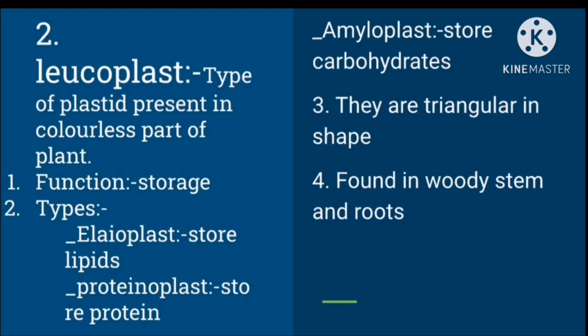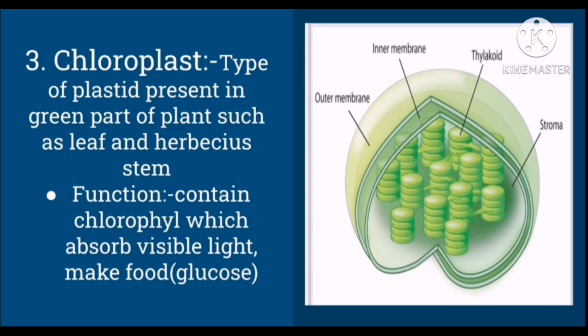Second type of plastid is leucoplast. Leuco means colorless and plast means plastid. This type of plastid can be found in colorless parts of plants such as roots and woody stem. They have a very important function because they help in storage, and on the basis of the type of molecule they store, they are divided into three types. Elaioplast, a type of leucoplast which stores lipids. Proteinoplast, a type of leucoplast because it also stores an organic molecule called protein. Amyloplast, amylo is taken from amylose, which is a saccharide. It is a type of plastid which stores carbohydrates.